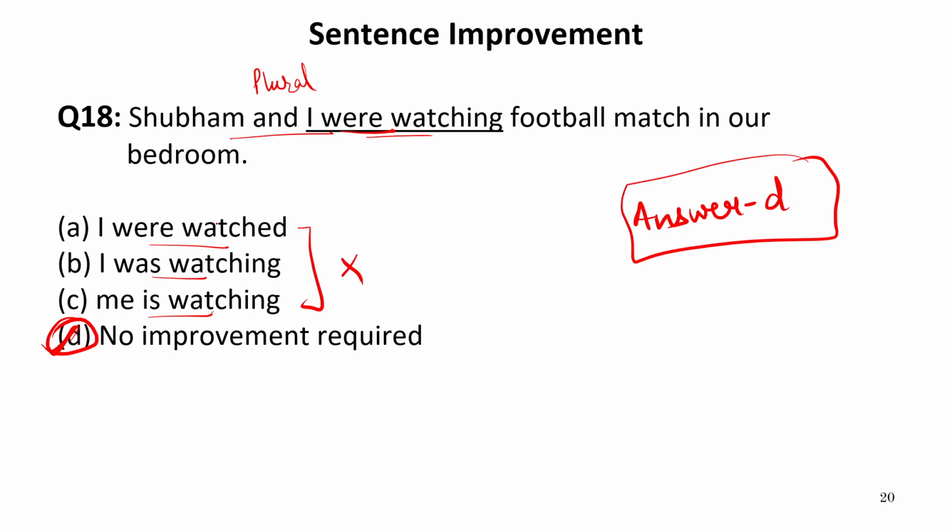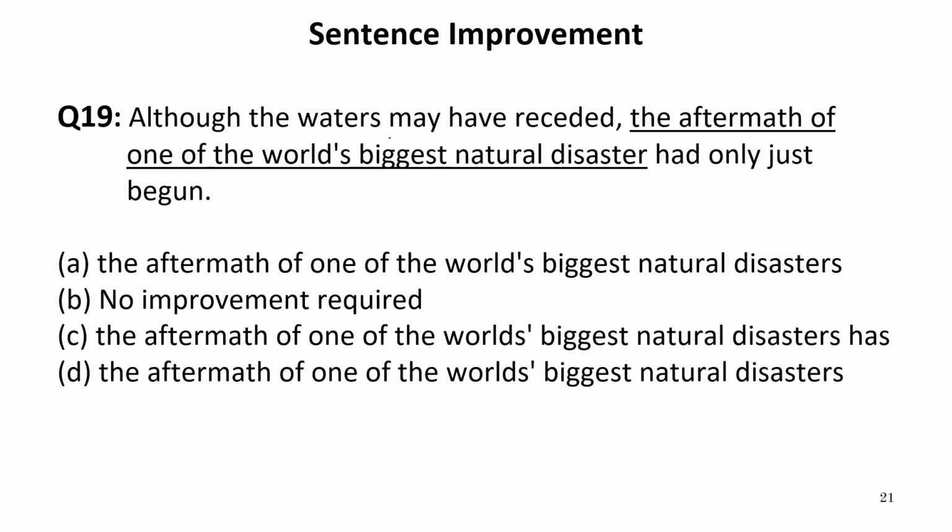Now let us move to the next part. Although the waters may have receded, the aftermath of one of the world's biggest natural disaster had only just begun. Now, if we look at the sentence carefully, only this much part is underlined. In this, it is written one of the.